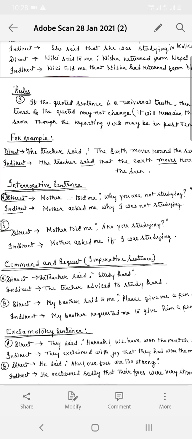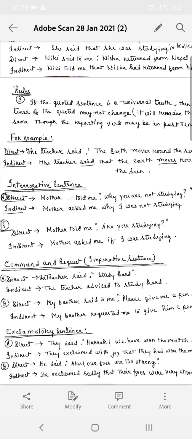Here, why are you not studying is WH interrogative, and in interrogative sentence, reporting verb will be either asked or inquired of. So, I have used the easy one. Mother asked me why I was not studying.